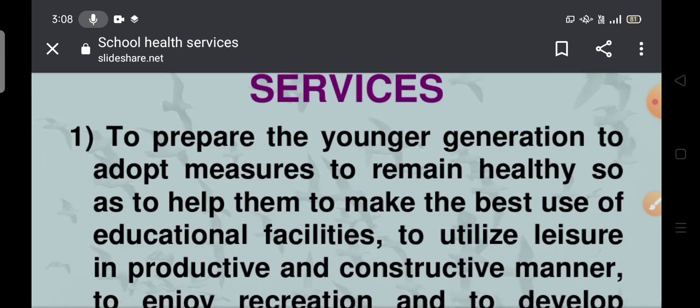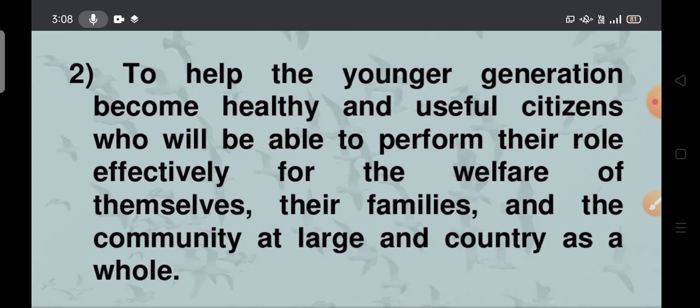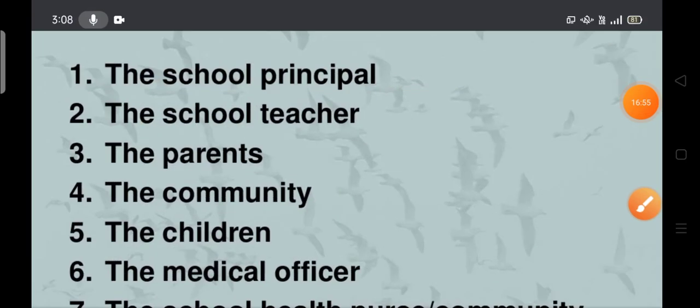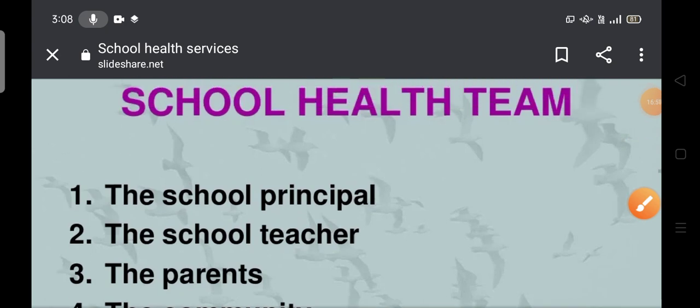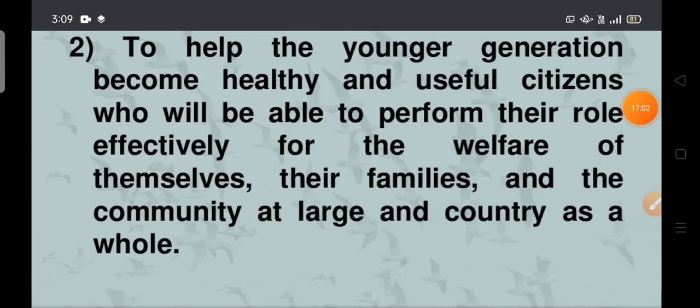It's clear? The second one is to help the younger generation become healthy and useful citizens who will be able to perform their role effectively for the welfare of themselves, their families, the community at large and the country as a whole. Why do we have to help?